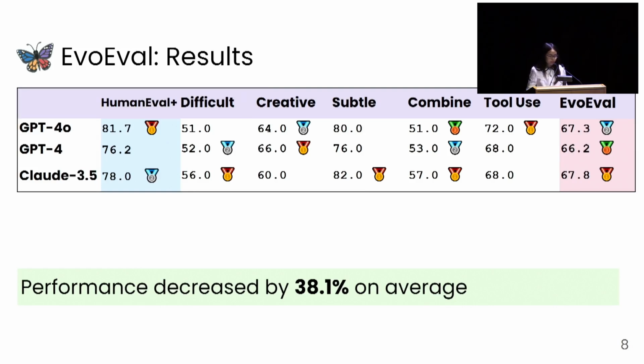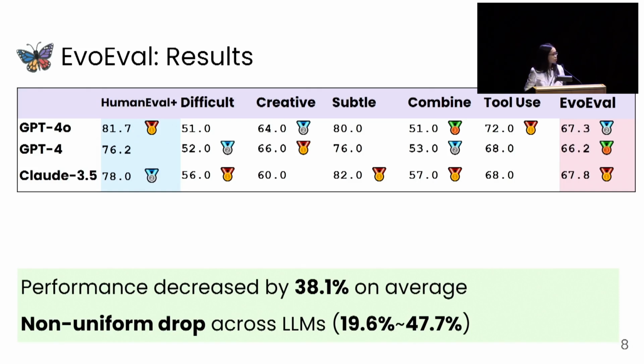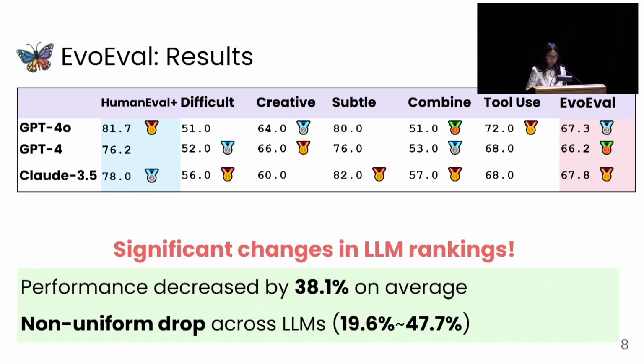Furthermore, this performance drop is non-uniform across models, leading to significant ranking changes in the leaderboard. Interestingly, despite we use GPT-4 to create the benchmark, it does not rank the highest on our leaderboard.